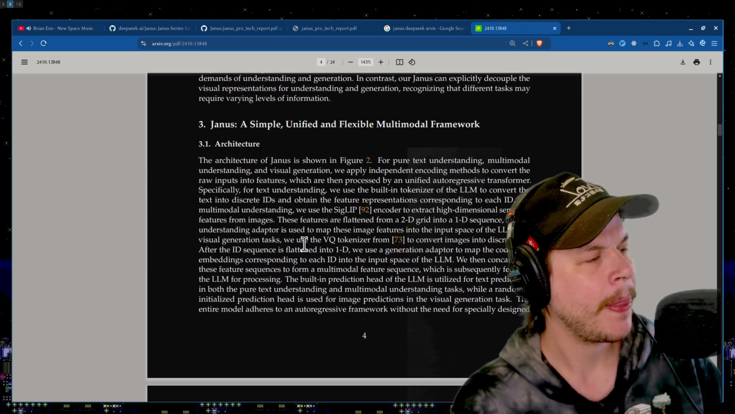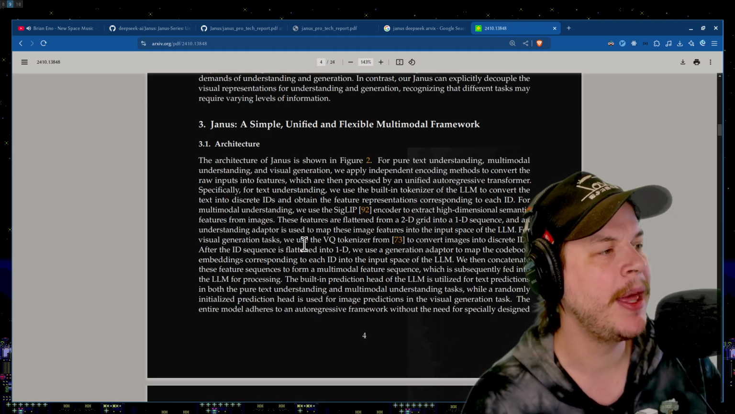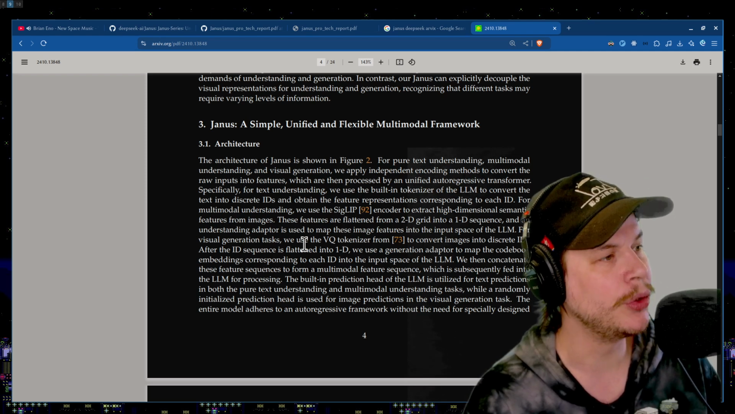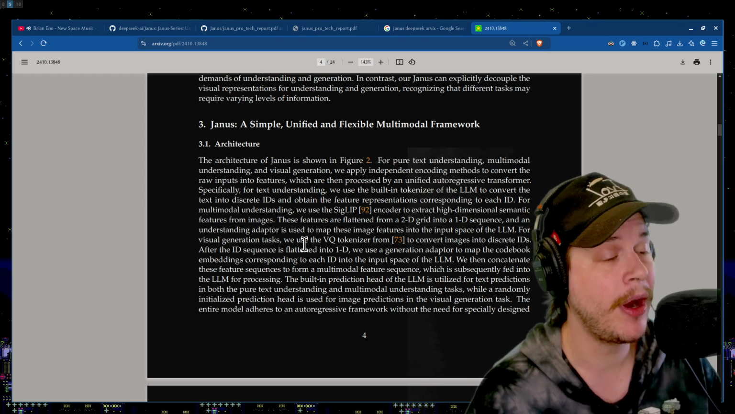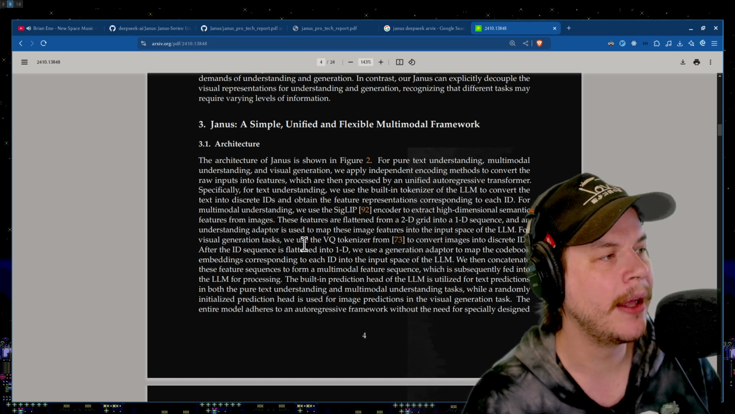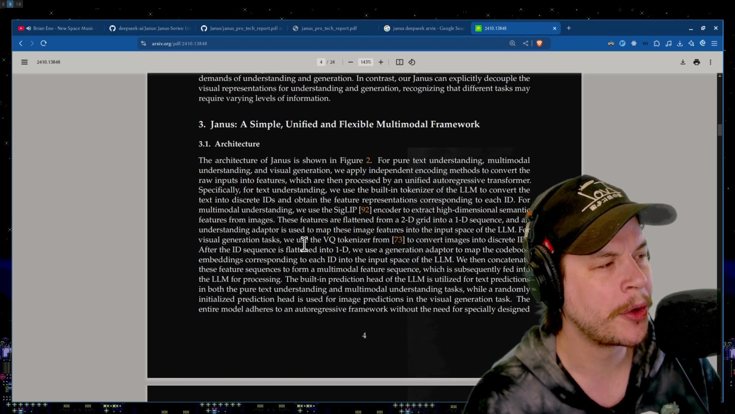Okay? For pure text understanding, multimodal understanding, and visual generation, we apply independent encoding methods to convert the raw inputs into features, which are then processed by a unified autoregressive transformer. I know, I've read that previously. Specifically for text understanding, we use the built-in tokenizer of the LLM to convert the text into discrete IDs and obtain the feature representations corresponding to each ID.